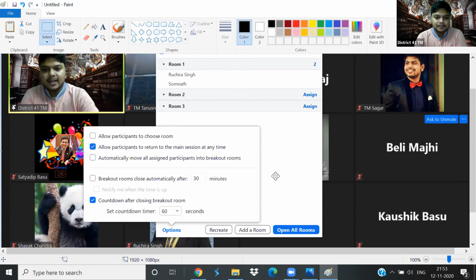And there are other customizations available as well. Breakout rooms close automatically after 30 minutes, so you can increase or decrease the time. Once I close a particular breakout room, there is a 60-second timer for the breakout room to still be there. I can get it down so that whenever I close the room, everybody is forced to come back. So there are these options.